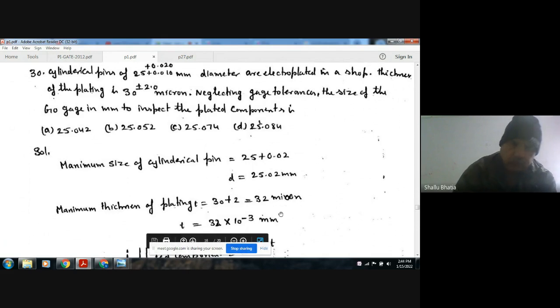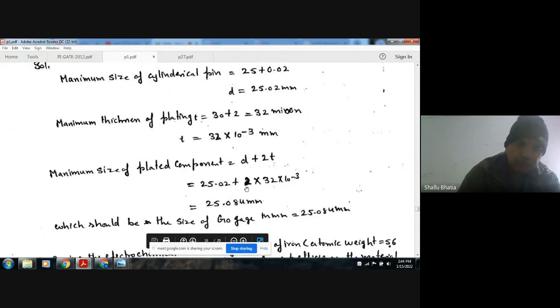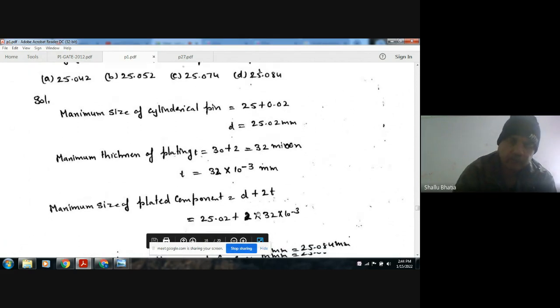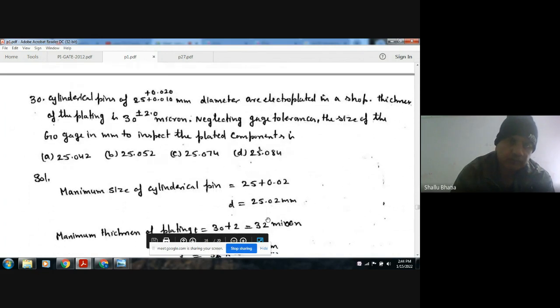So the maximum size of the plated component will be the diameter plus the thickness of plating, and the plating thickness will be on either side. So the maximum diameter of the electroplated component is d plus 2t, where this is d and this is 2t in mm. So the answer will be 25.084 mm. The go gauge size would be according to this maximum size. So the answer is here 25.0408.